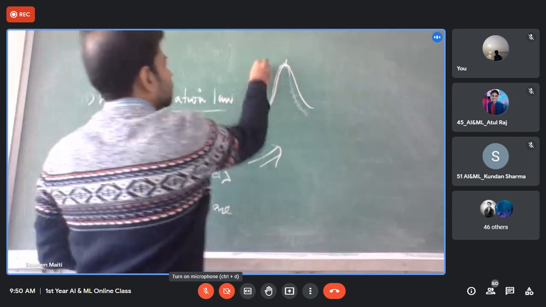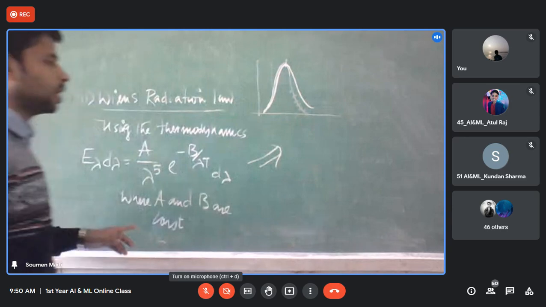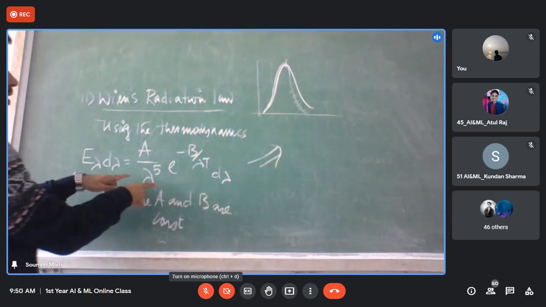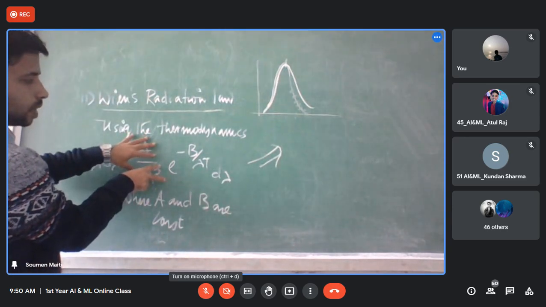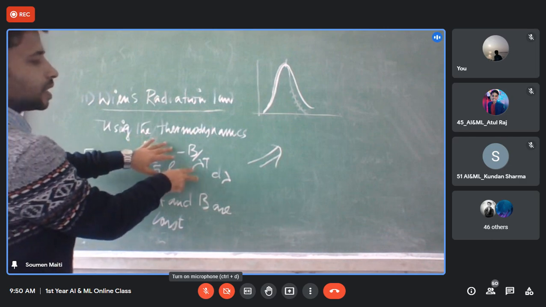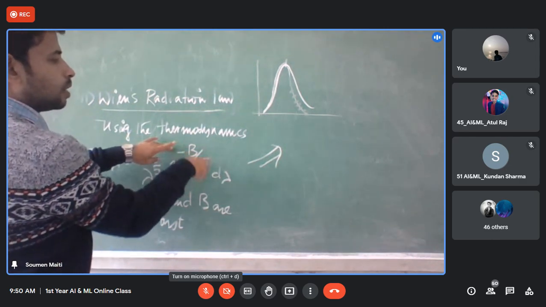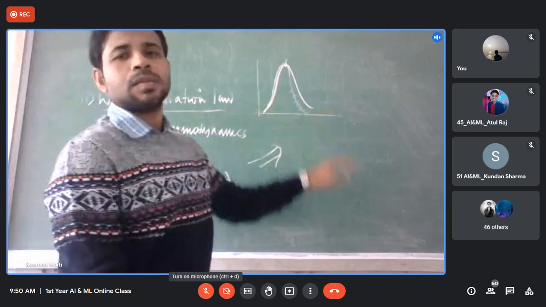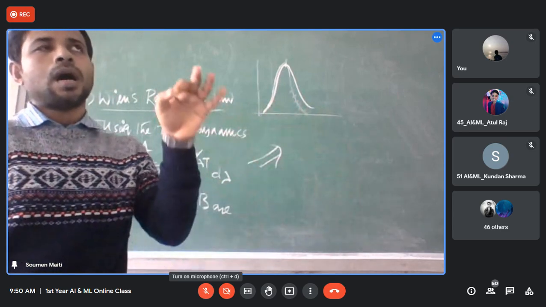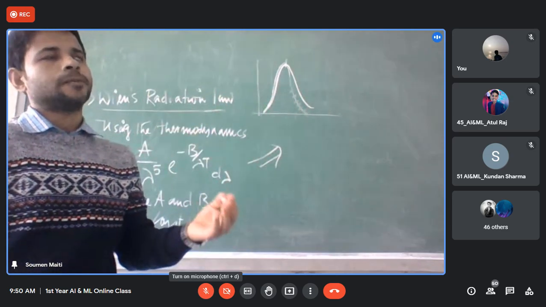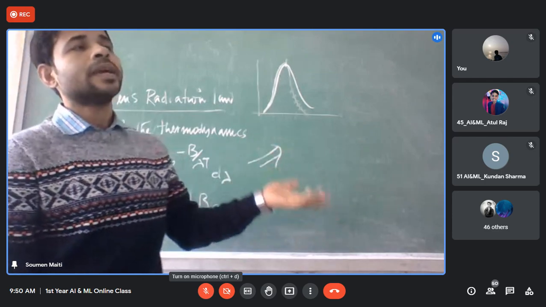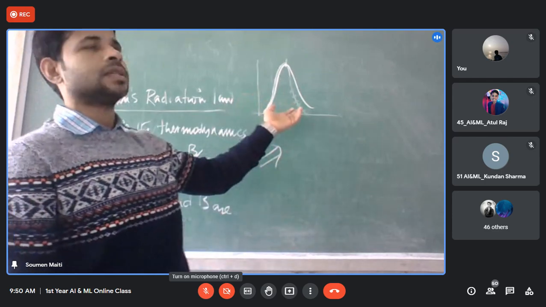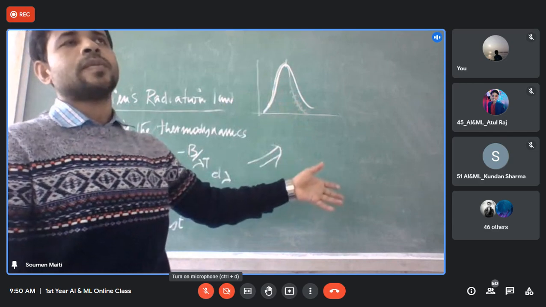Why lower wavelength? At lower wavelength, this value will be prominent, but when you increase the value of lambda, this value will dominate. At that time this law doesn't match the experimental result.